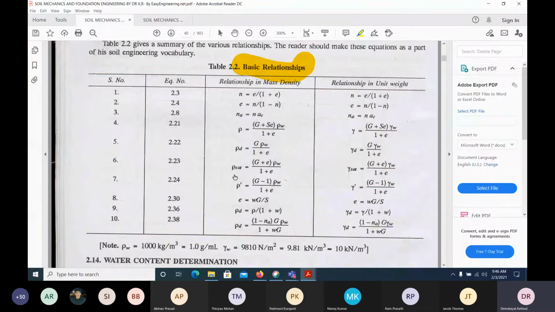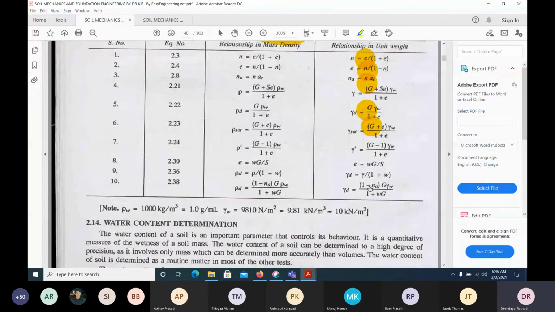If S equal to 1, you will get saturation. How will you get the submerged? Saturated minus gamma w will give submerged. And the relation e equal to wG by S, this we have derived today. And percentage air also we have derived. Here how will we get the dry density? We can get the dry density from the water content and the bulk density. So this is in terms of density, and this is in terms of the unit weight. This we have also derived. These are all in terms of the unit weight.